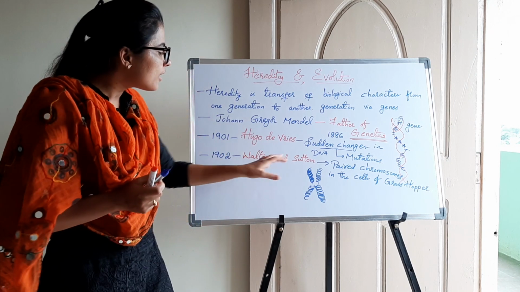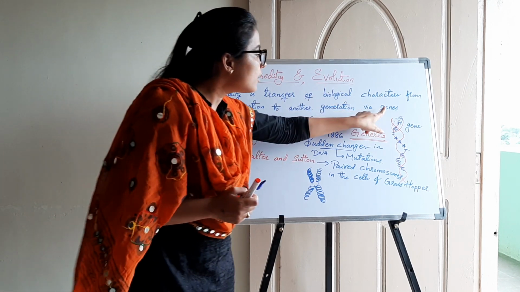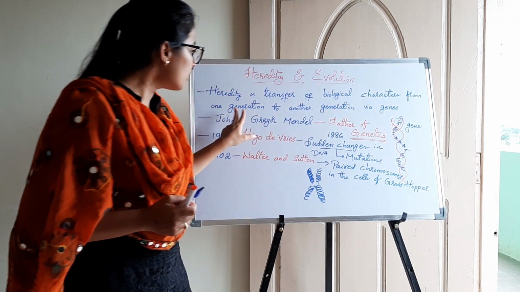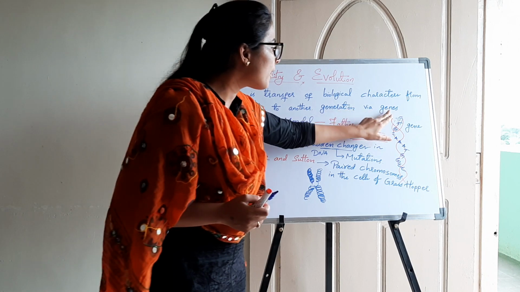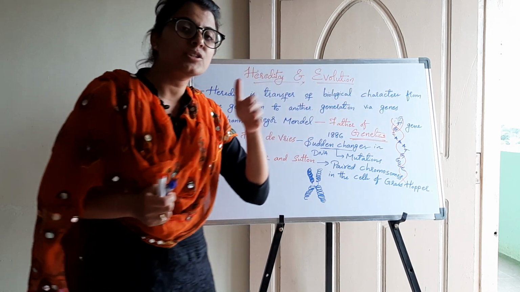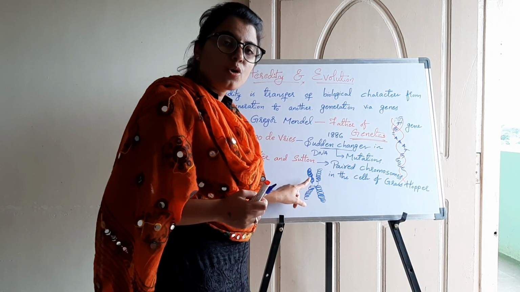Now what is the importance of this discovery? The biological characters are getting transferred from one generation to another generation via genes. So how are these genes moving from one generation to another? These genes are transferred via chromosomes.